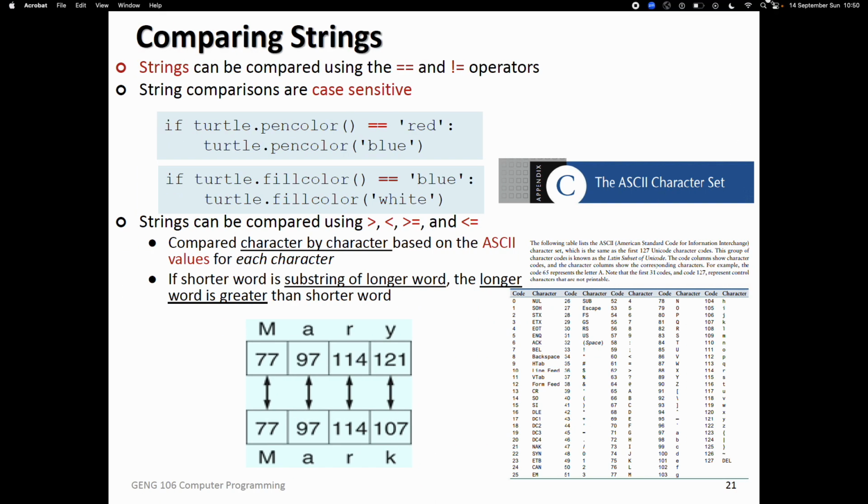Then you might ask, okay, Professor, do we really have to memorize these numbers? No. But you just need to know what we are doing.